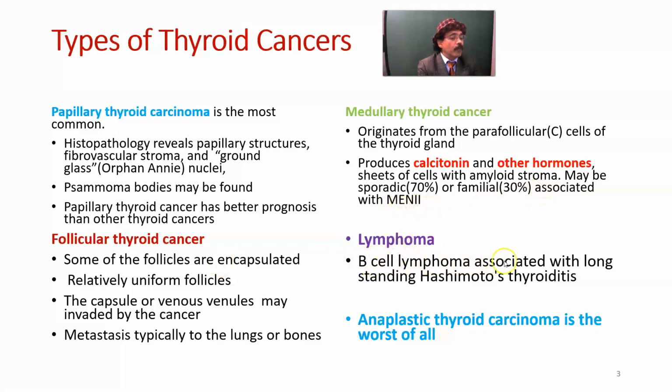Lymphoma, B-cell lymphoma, is associated with long-standing autoimmune thyroiditis, mostly Hashimoto's thyroiditis. Anaplastic thyroid carcinoma is the worst of all in terms of prognosis.